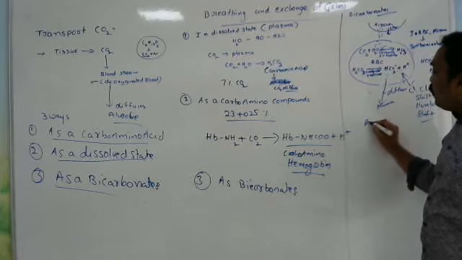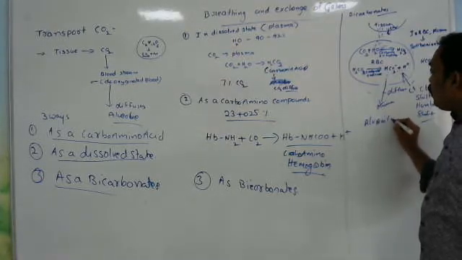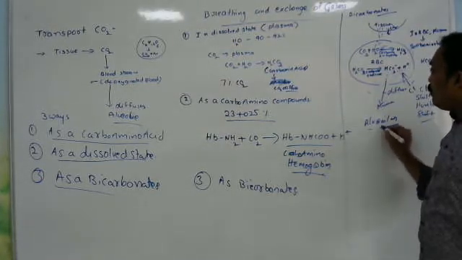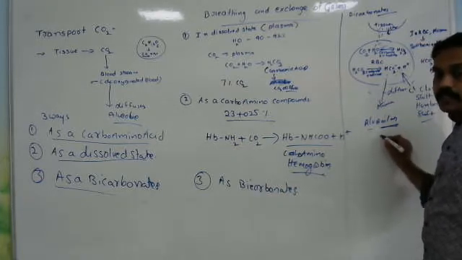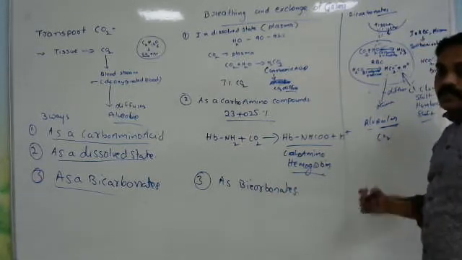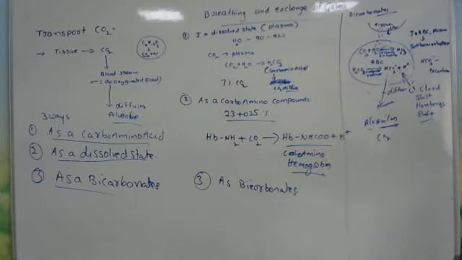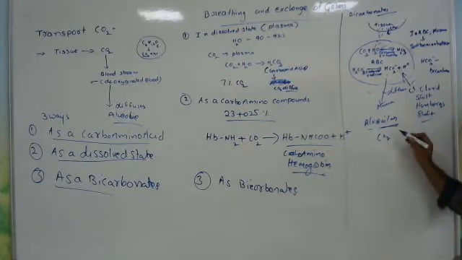Now, what will happen to the bicarbonates at the alveolar level? At the alveolar level, the carbon dioxide diffuses out, and again hydrogen ions enter into the blood. So carbon dioxide diffuses into the alveoli.